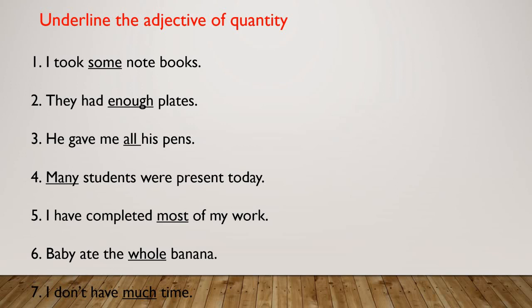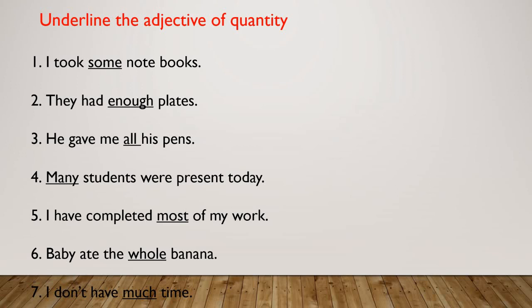Then the fourth one is: many students were present today. So here many is an adjective of quantity. Means many people, more than half of the students were present today. Now the fifth one is: I have completed most of my work. Understood, student? So here most is an adjective of quantity.